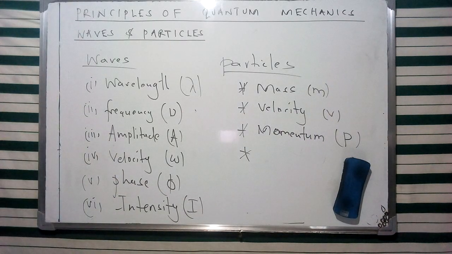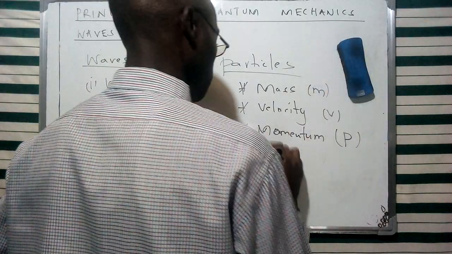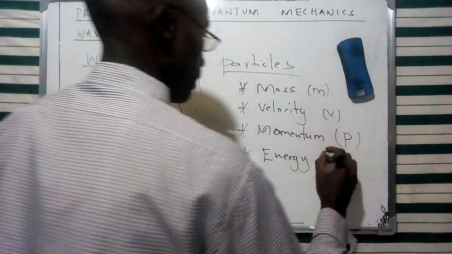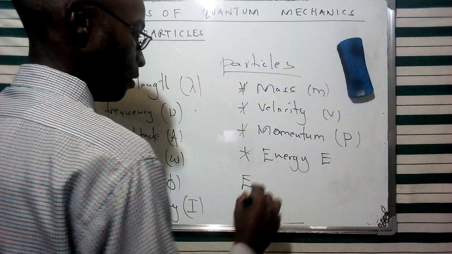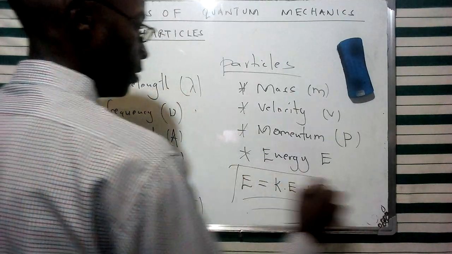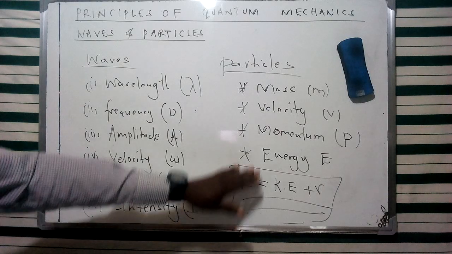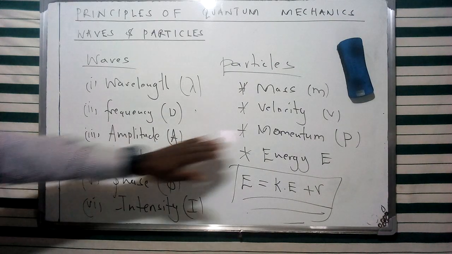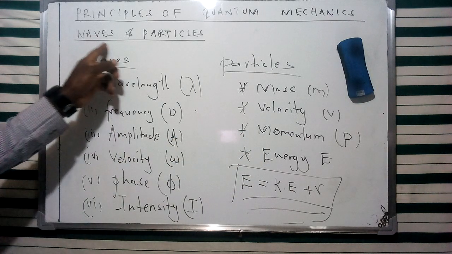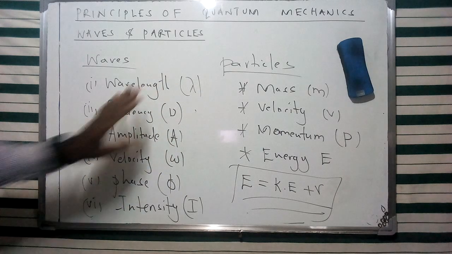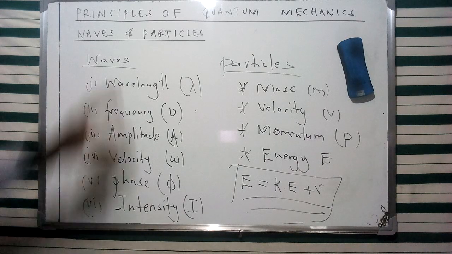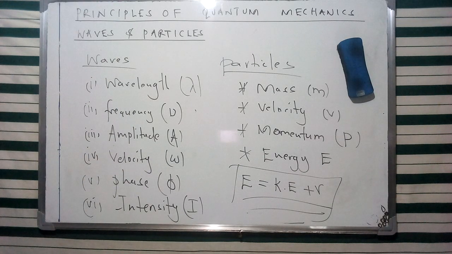And then we're going to characterize particles using what we refer to as energy. And of course, this is the energy which is going to appear in various forms, as we are going to see. But we can give the overall energy of a particle as a summation of kinetic energy plus the potential energy given as such. So we're also going to have a vivid description of this specific aspect of particles. So we're going to have a close look at these two specific characteristics for particles and waves. We're going to see that there's going to be an interplay that is going to result in the overall aspect of the dual nature of matter, and that's going to form a basis for some of the principles of our quantum mechanics which I've listed above.